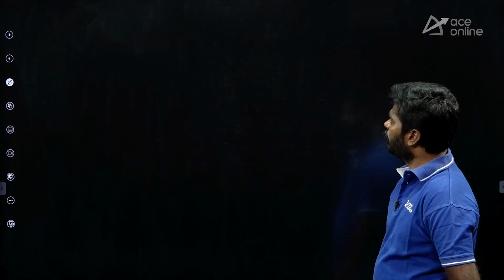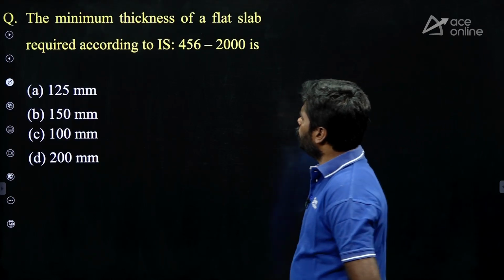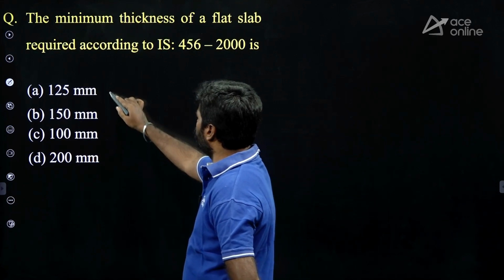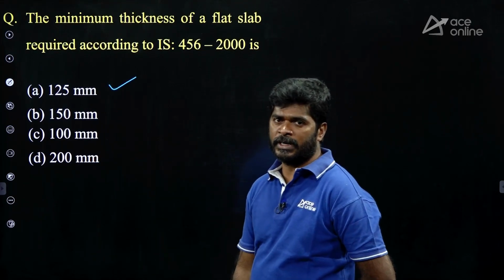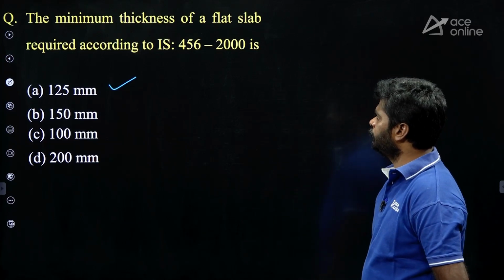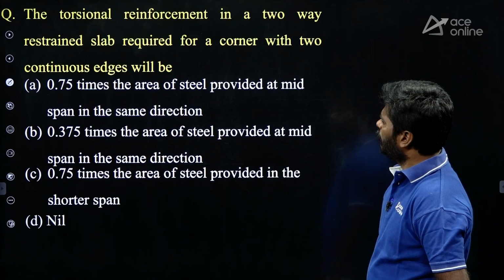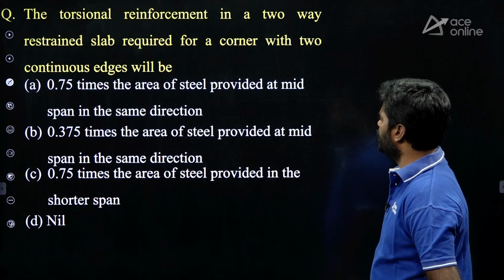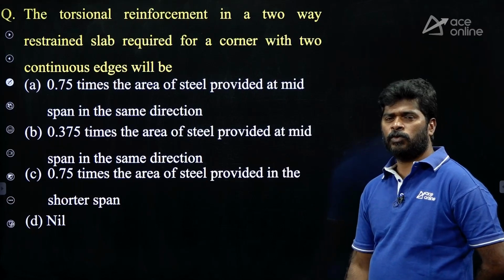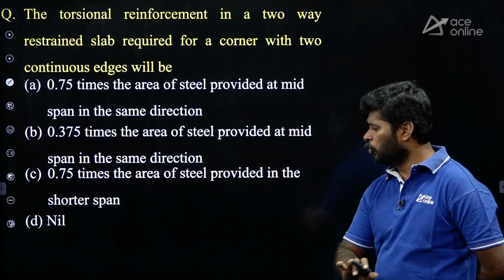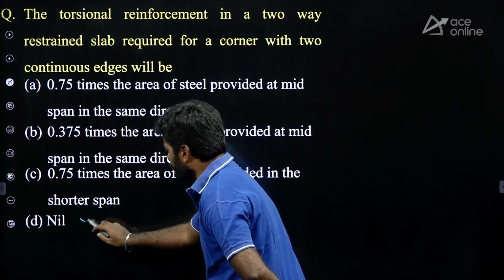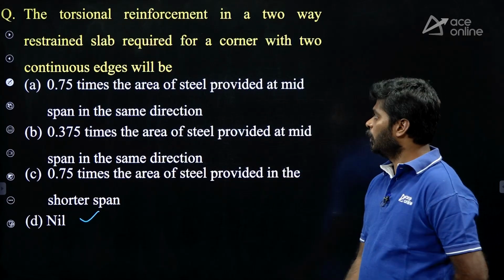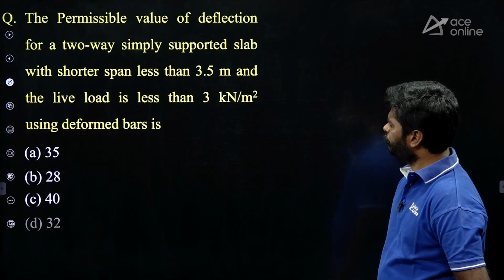Option C. Next question. The minimum thickness of a flat slab according to IS 456-2000 is 125 mm. Next, torsional reinforcement in a two-way restrained slab required for a corner with two continuous edges. At any corner, if both edges are continuous, there is no need of providing torsion reinforcement, not required, because the net torsional moment becomes 0. Okay. Next question.